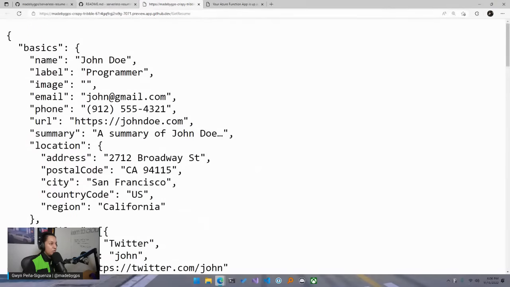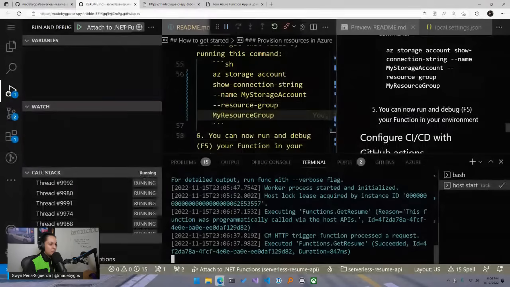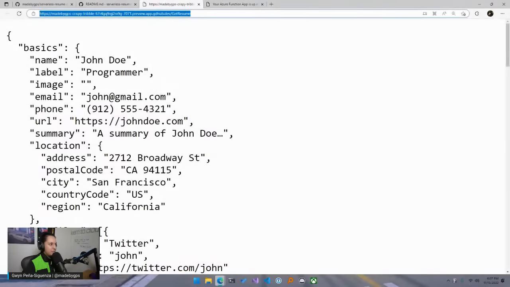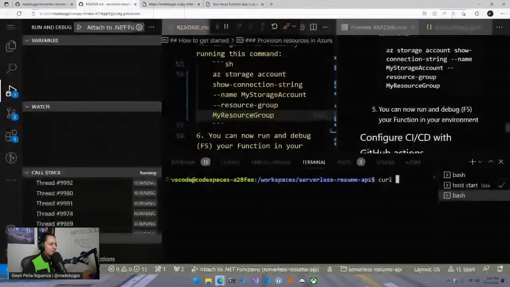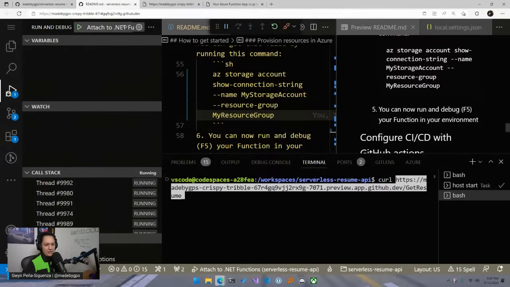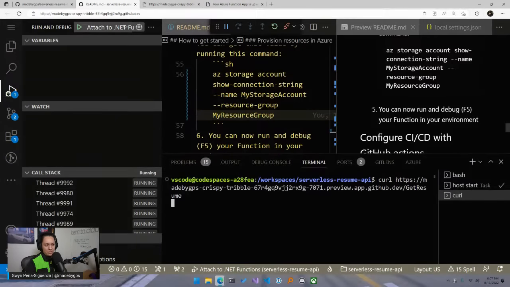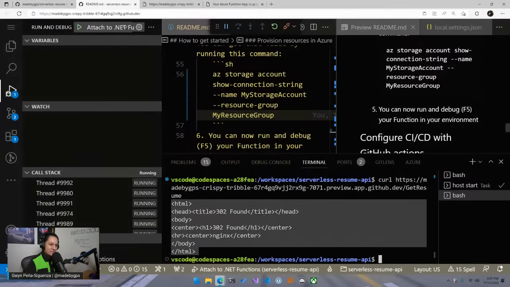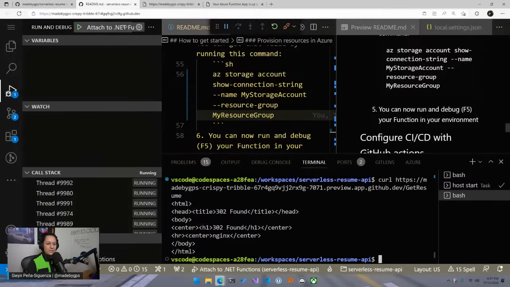And with this, you can also open up a new terminal and do curl. I don't know if this will work because it's technically not deployed, but Codespaces is doing its forwarding. Okay, actually it does get some information here. Take a look at that. Okay, cool. But this will return us JSON in a second.